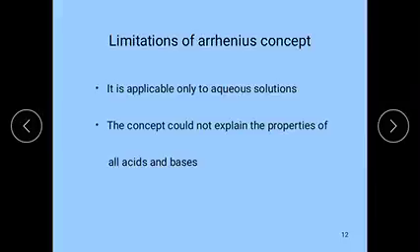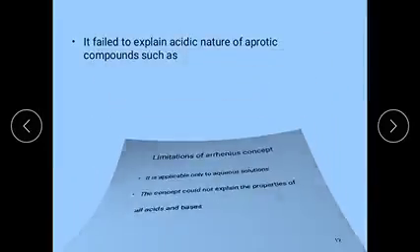It fails to explain the acidic nature of aprotic compounds. Only compounds that contain H+ ions can be called Arrhenius acids. But some aprotic compounds such as SO2, NO2, carbon dioxide, phosphorus pentoxide are acids.